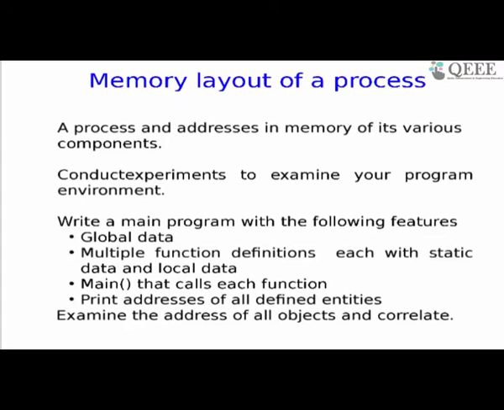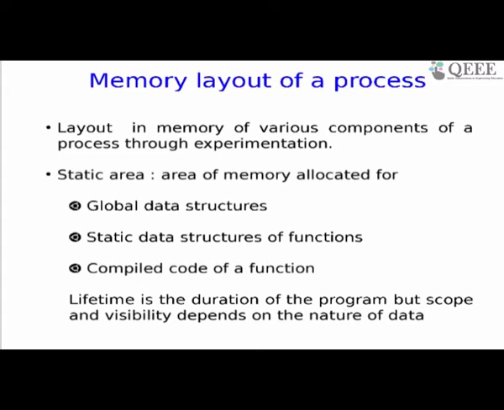I skip this. Here I am asking you to write an experiment so that you can figure out the address of different parts of this memory. So I create global data and ask what is the address of X? X is global. I create a static inside a function and ask what is the address of the static variable inside the function. Because I can take the ampersand operator, I can take the address of main, I can take the address of another function and ask it to print, and so on. Once I do all of that, I get a complete picture of the various objects that are created and where they are in memory.